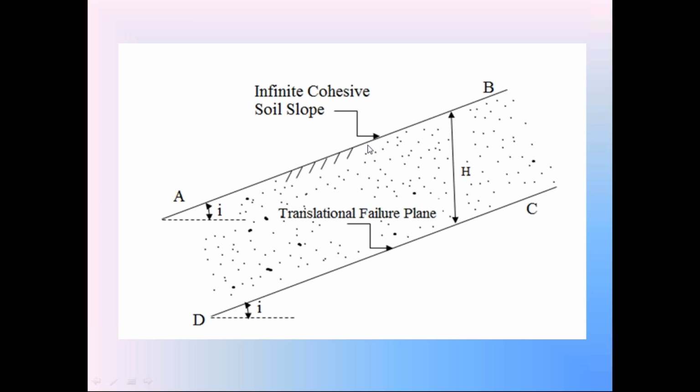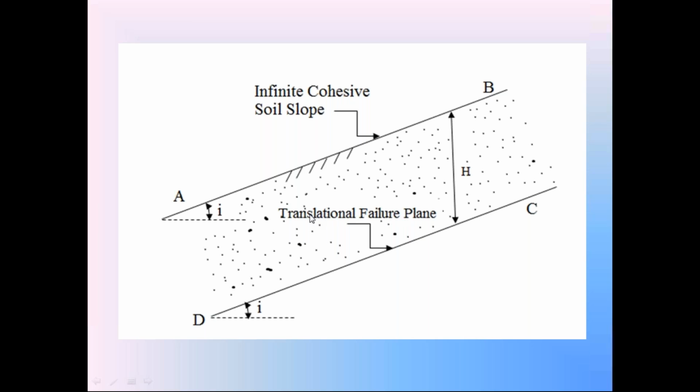Since it is an infinite soil slope, the infinite soil slope is subjected to translational failure. You know that in translational failure, the failure surface is parallel to soil slope. So this is the failure surface in the translational failure, CD.